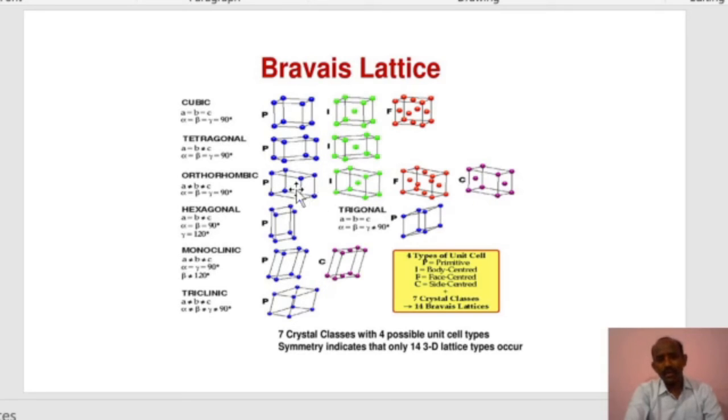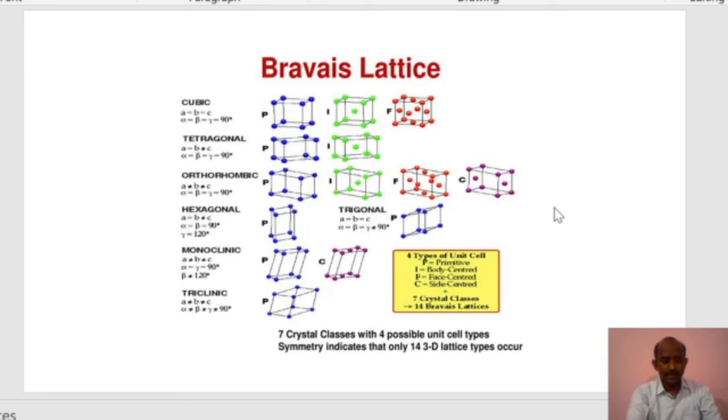In orthorhombic, we have 4 types, that is a primitive cell, body centered and face centered, and one more is a side centered. Side centered means there are only 2 atoms at the sides. There are 6 faces in orthorhombic, but in all the sides the atoms are not present. The atoms are present only at the sides, that is 2. So we have only 2 sides.